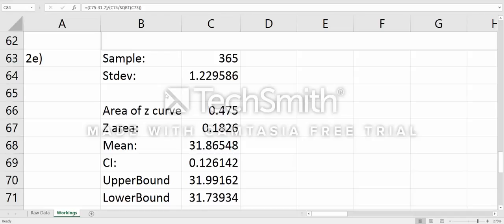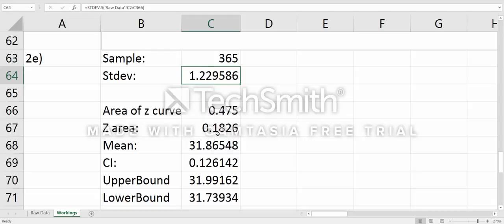Now for question 2 part E, the confidence interval formula given requires some data that I need to calculate myself, such as sample size, standard deviation, and the z-value. For standard deviation, I used the standard deviation sample formula and selected all the mean daily max temperatures for the year to give me the standard deviation.